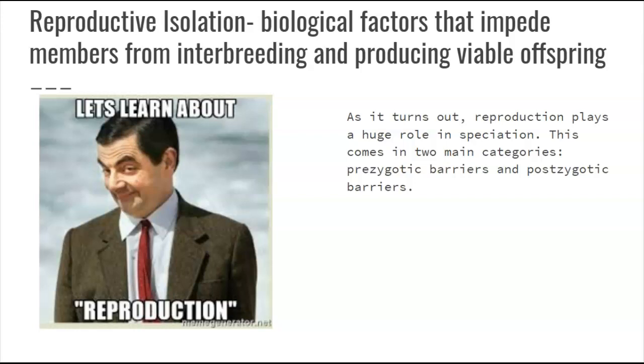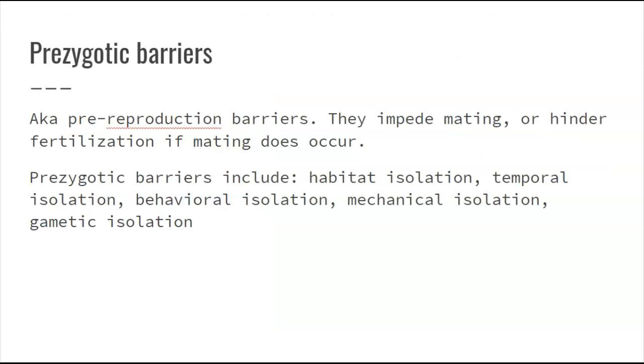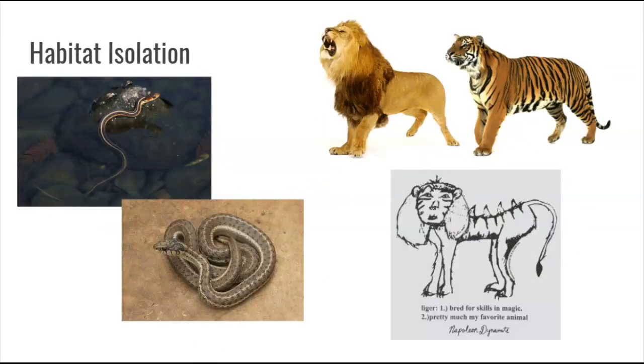Pre-zygotic barriers keep mating or fertilization from occurring, before the baby actually forms, whereas post-zygotic barriers are things after the baby forms. Let's start with pre-zygotic barriers. Down here is a huge list of them, and we're going to go through each one by one. One is habitat isolation.